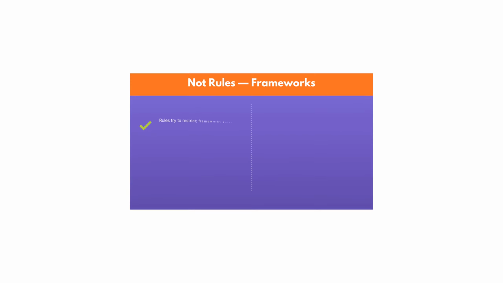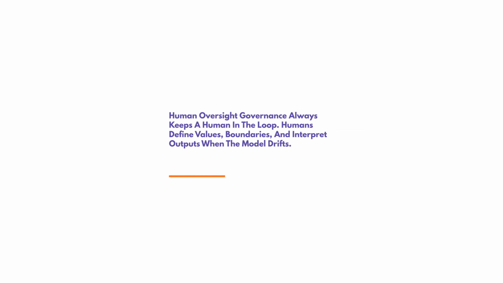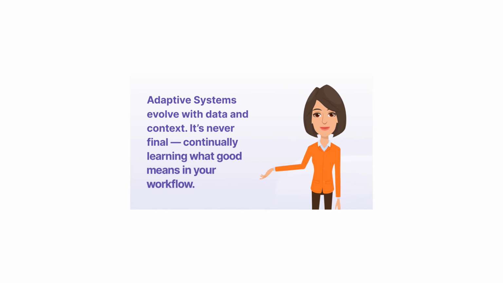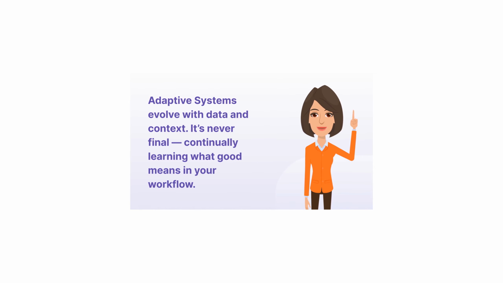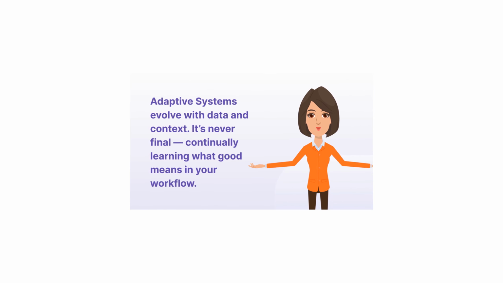Not rules, frameworks. Rules try to restrict, frameworks guide. Governance works through frameworks that adapt to context instead of fixed commands. Human oversight: governance always keeps a human in the loop. Humans define values, boundaries, and interpret outputs when the model drifts. Adaptive systems evolve with data and context. It's never final, continually learning what good means in your workflow.